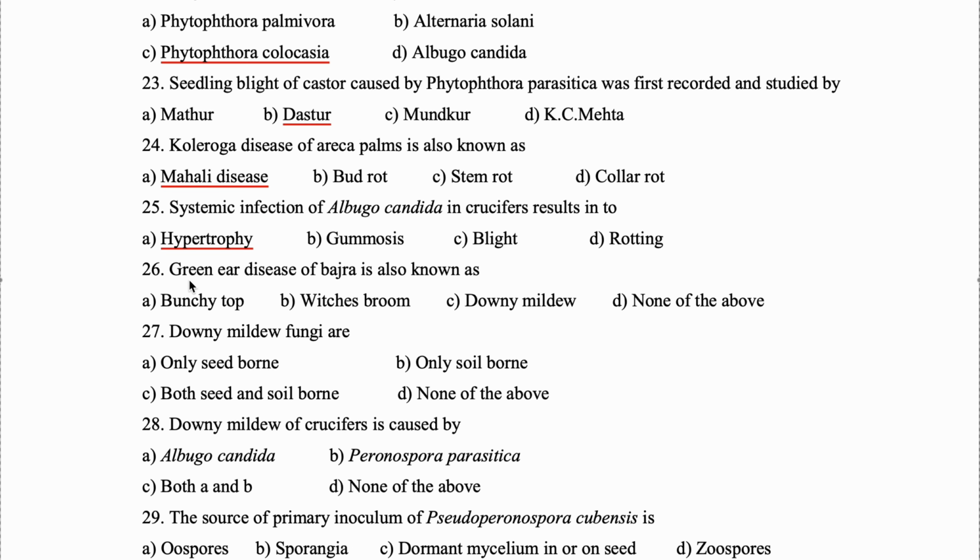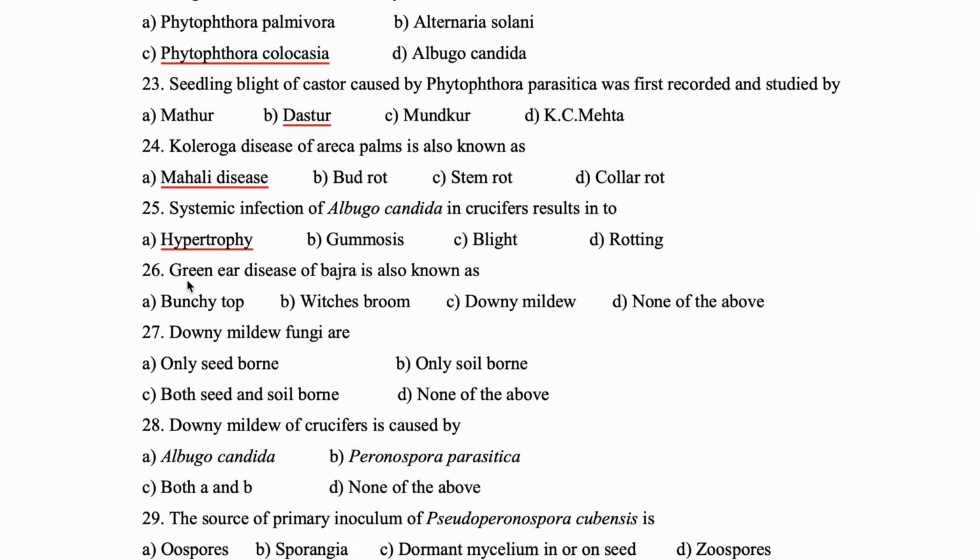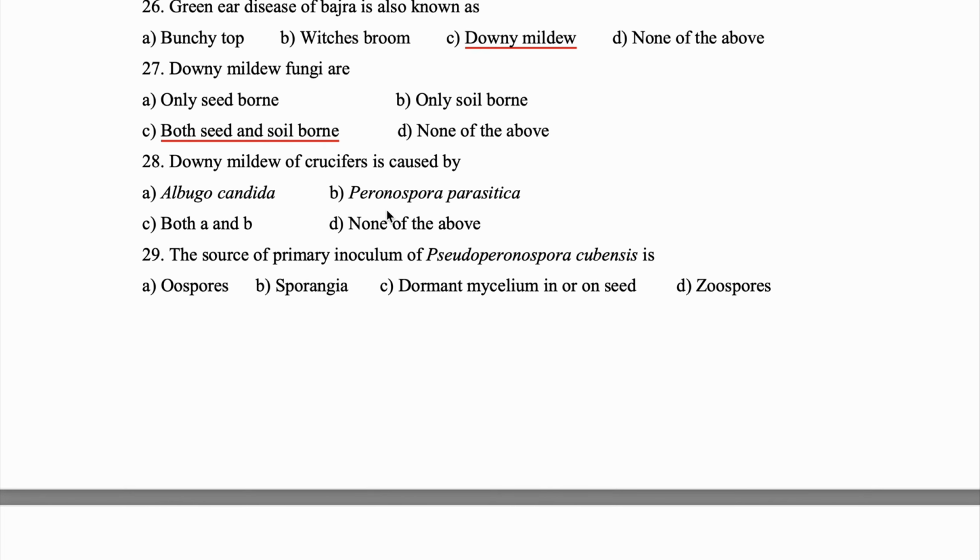Alright. Question 26. Green ear disease of bajra is also known as downy mildew. 27. Downy mildew fungi are both seed and soil borne. Next, 28.